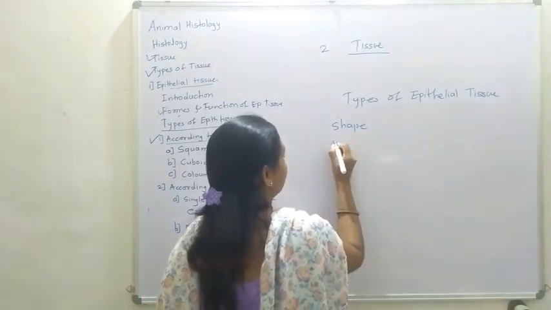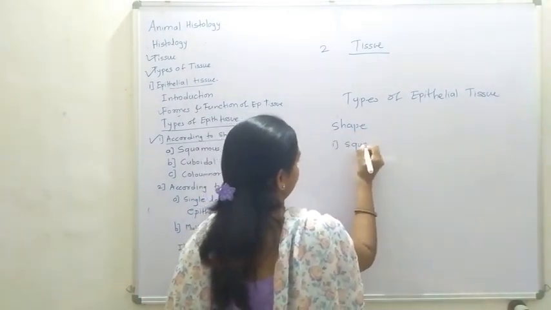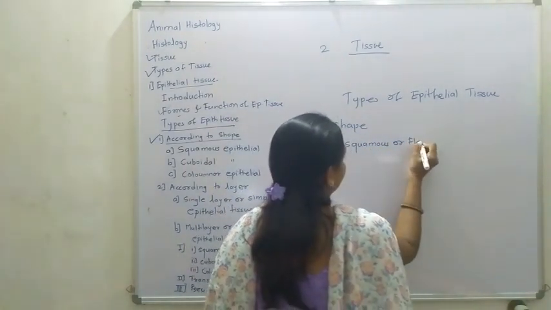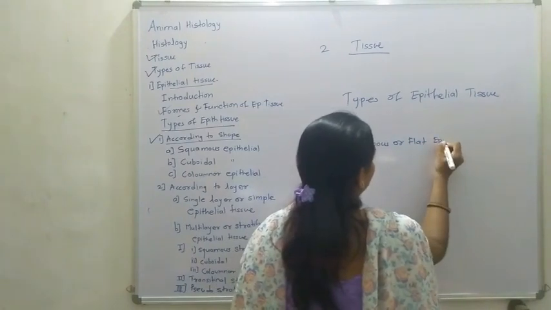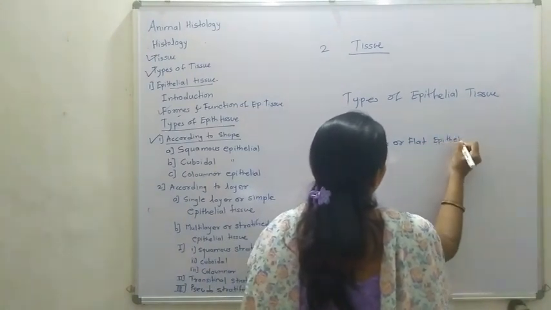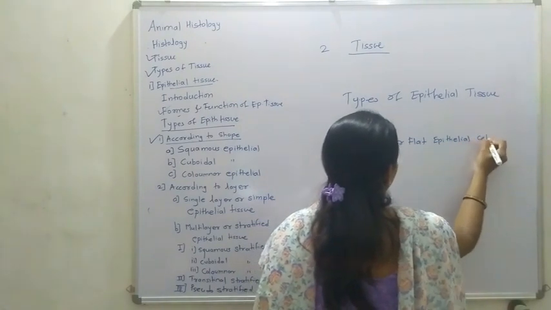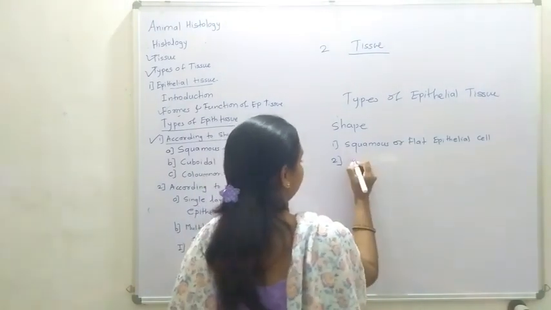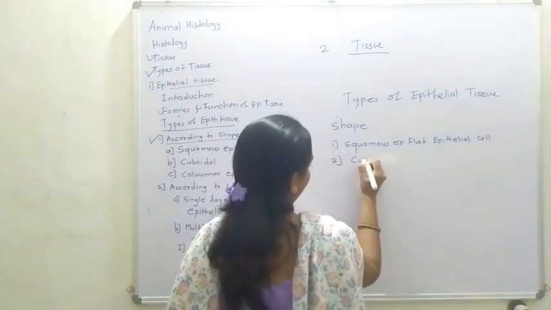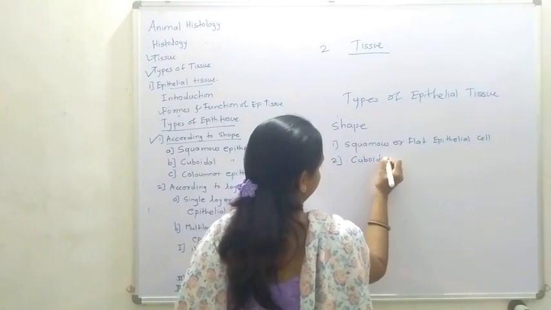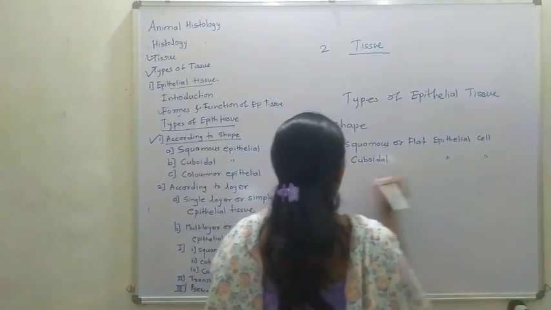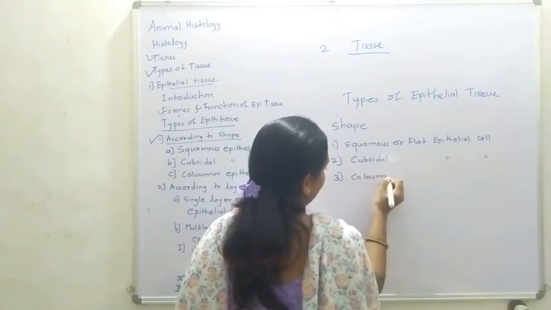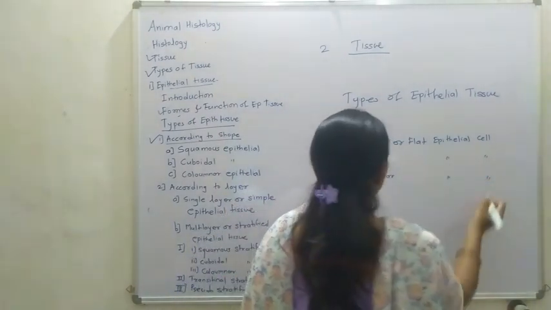According to shape, there are squamous or flat epithelial cells, second the cuboidal epithelial cells, and third the columnar epithelial cells.